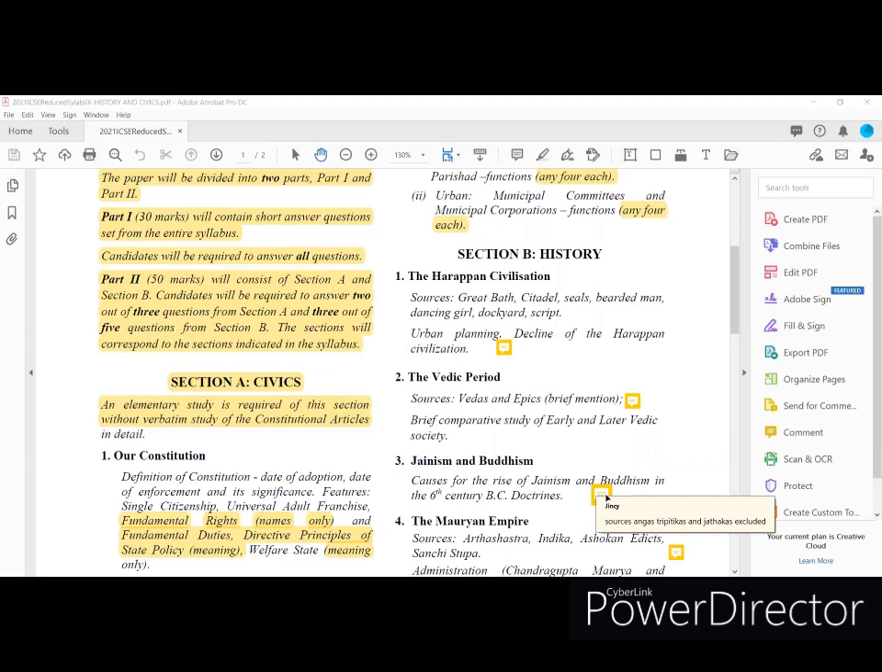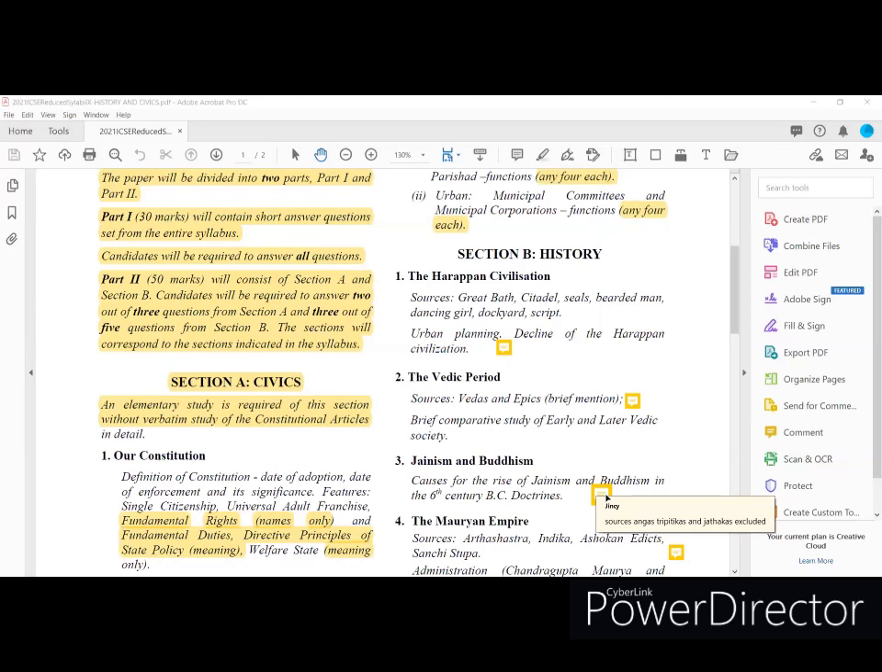And coming to the next lesson, Jainism and Buddhism. So here we can find the board has completely excluded sources like Ankas, Tripitikas, and Jatakas. It means the sources are excluded from the syllabus. So you have to focus on causes for the rise of Jainism and Buddhism in the 6th century BC, and the doctrines of Jainism and Buddhism. That is very important. Sources you can exclude and learn for your examination.